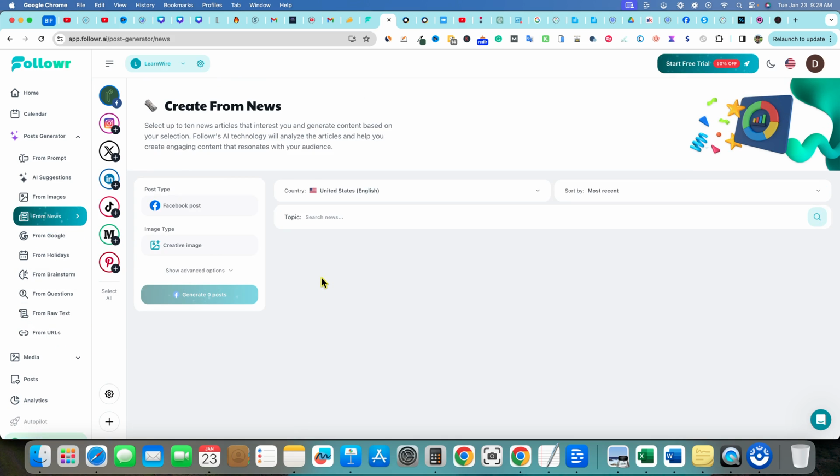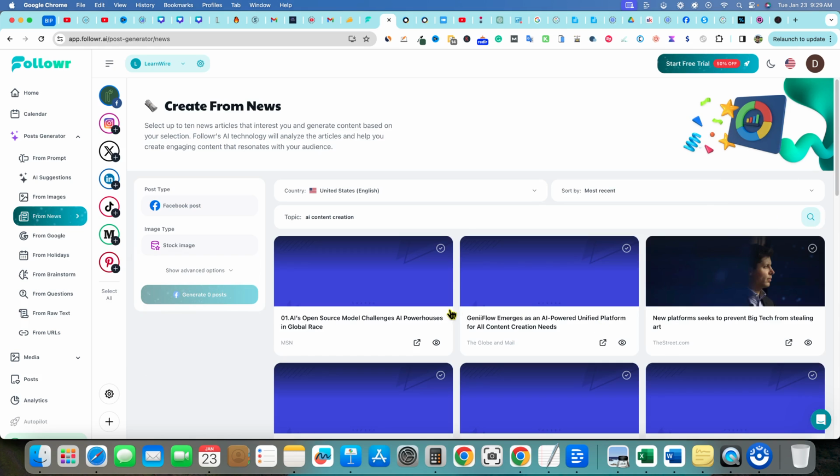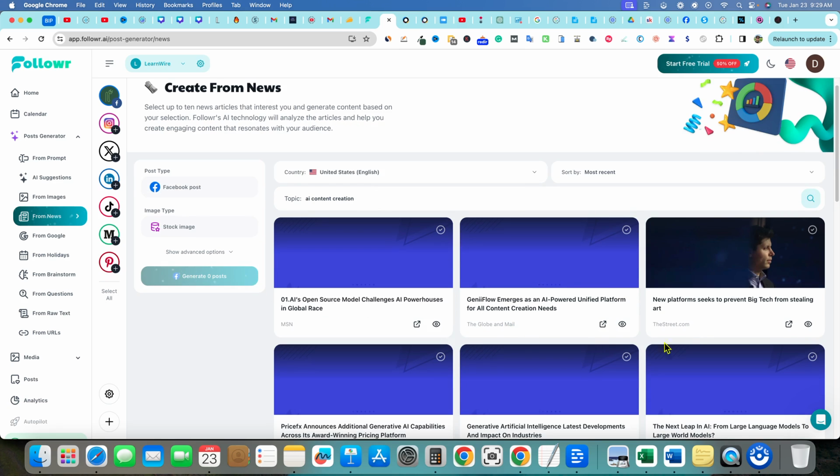This is where you're going to spend most of your time, right? Is creating content. So search news and let's just say AI content creation. And then we're going to creative image, Facebook post. Let's just leave it on. I'm going to go to stock image this time. And then we're going to click over here on go. And that's pretty fast.